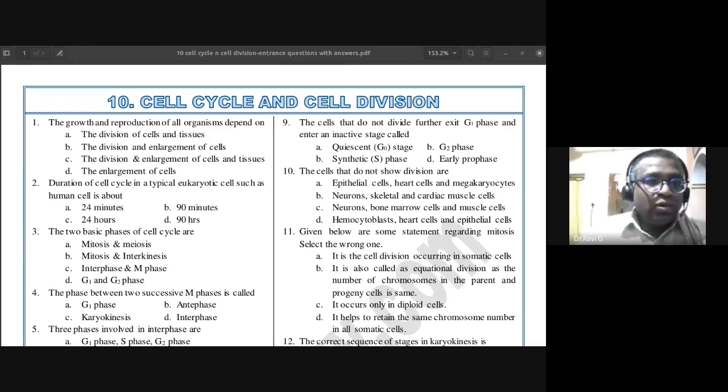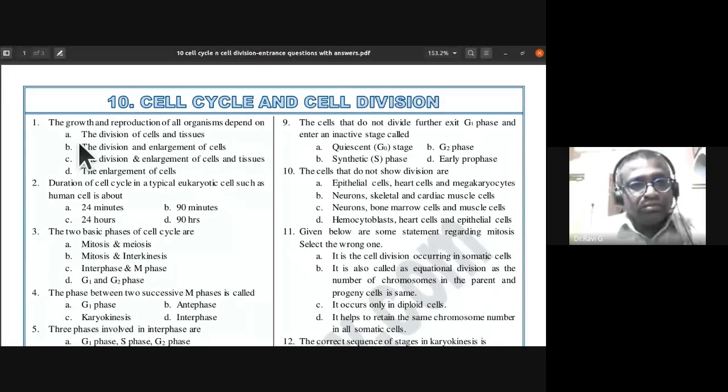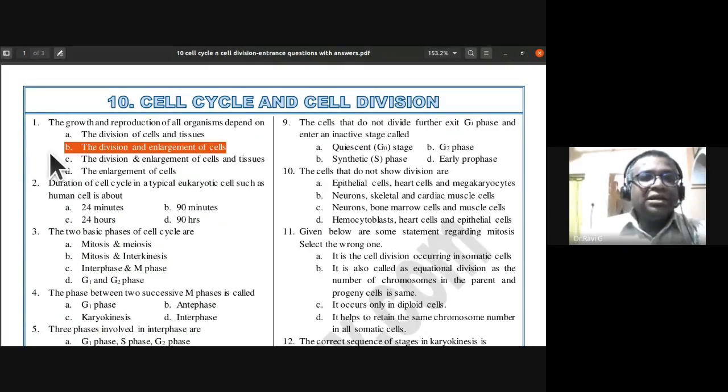So the first question is, the growth and reproduction of all organisms depend on... the four choices are: the division of cells and tissues, the division and enlargement of cells, the division and enlargement of cells and tissues, the enlargement of cells. The answer is the division and enlargement of cells. The reason is there has to be a cell division followed by cell enlargement. We are not including tissues because tissue division and tissue enlargement is not there. It is only cell division and cell enlargement. That is the reason B is the answer.